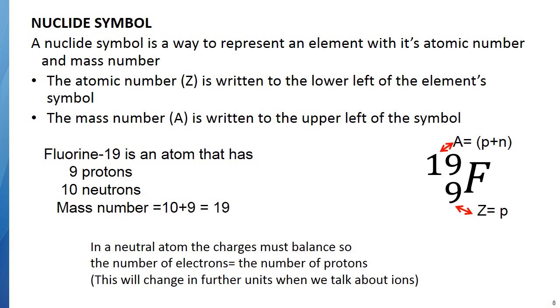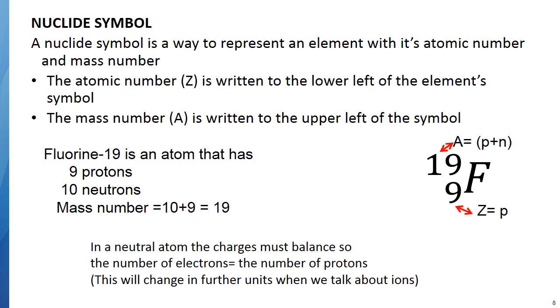So notice that the top number is protons plus neutrons. So if you need to find out how many neutrons an atom has, you can subtract the bottom from the top. Or if you know the number of neutrons, to find the mass number, you add them together. So fluorine has 9 protons, 10 neutrons, a mass number of 19, and the symbol of F. Now, we haven't talked much about electrons yet, and we're going to get much more into it in Unit 4.